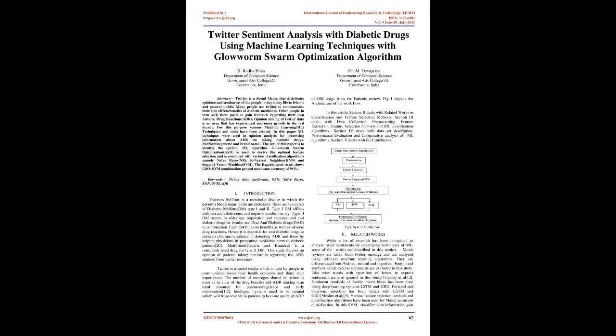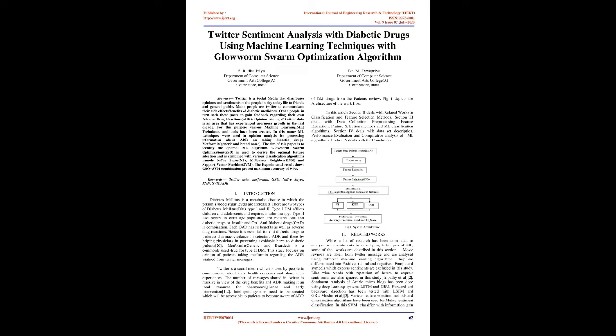Metformin, generic and branded, is a commonly used drug for type 2 DM. This study focuses on opinion of patients taking metformin regarding the ADR attained from Twitter messages. Twitter is a social media which is used by people to communicate about their health concerns and share their experiences. The number of messages shared in Twitter is massive in view of the drug benefits and ADR, making it an ideal resource for pharmacovigilance and early intervention. Intelligent systems need to be created which will be accessible to patients to become aware of ADR of DM drugs from the patient's review.